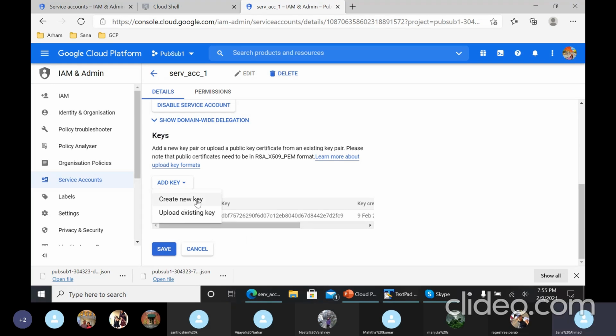And then save. When you create a new key, there will be a pop-up. Select JSON and then click OK, and a file will get downloaded. This is needed by the subscribers. Okay.